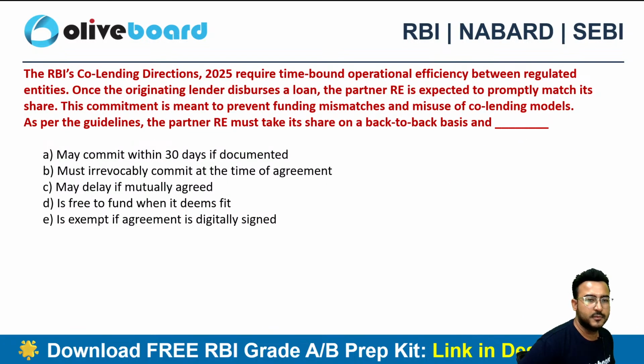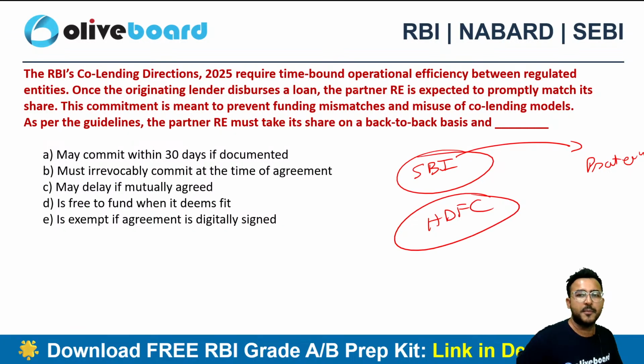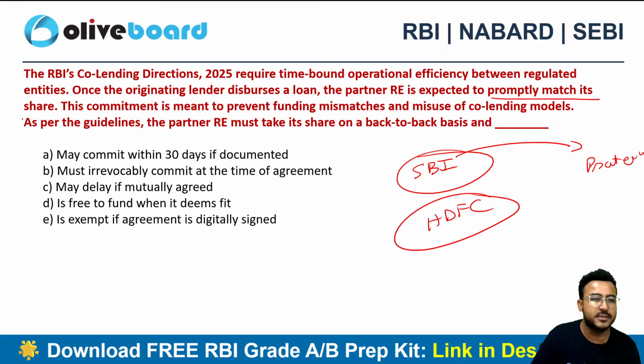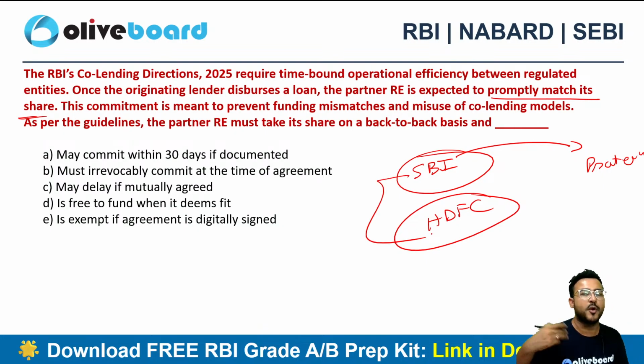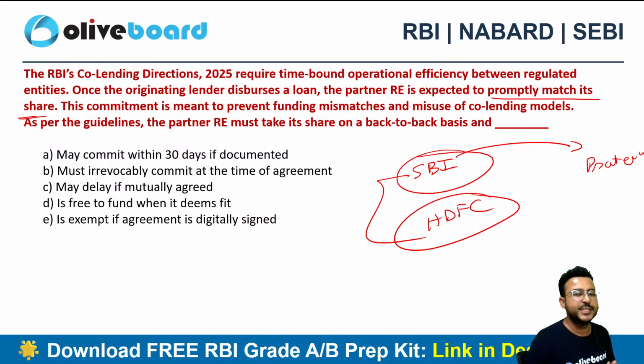Next question. RBI's co-lending direction 2025 requires a time-bound operational efficiency between the regulated entities. Once the originating lender disburses the loan, let's suppose SBI was the originating lender, it has disbursed the loan to the borrower. What should HDFC Bank do in that case? The partner bank, the partner RE, is expected to promptly match its share, and that's the bare minimum requirement here, right? This commitment is meant to prevent funding mismatches. We don't want any kind of mismatches later on.